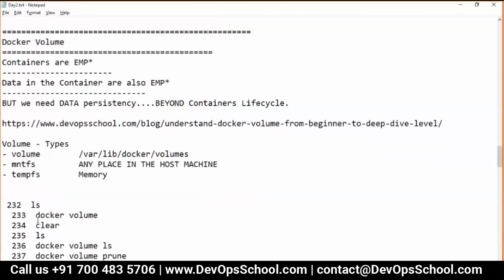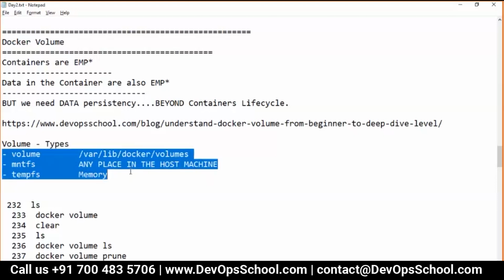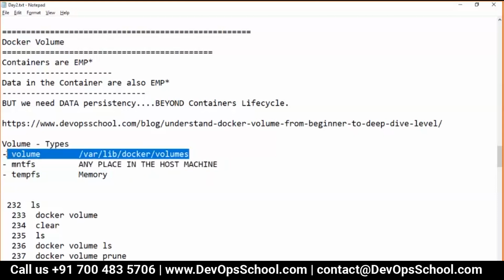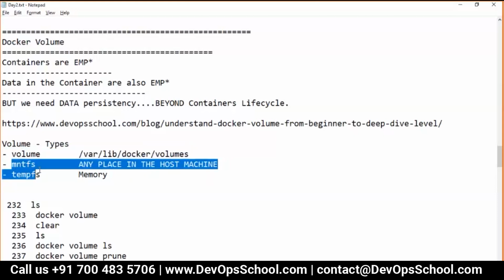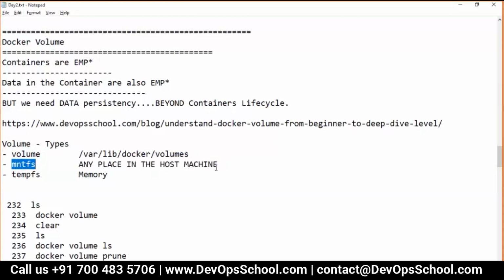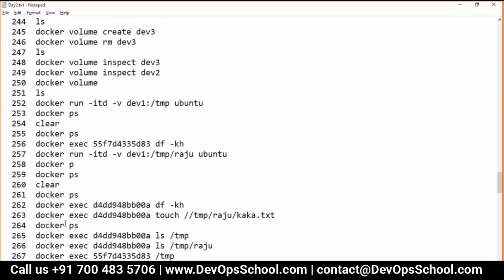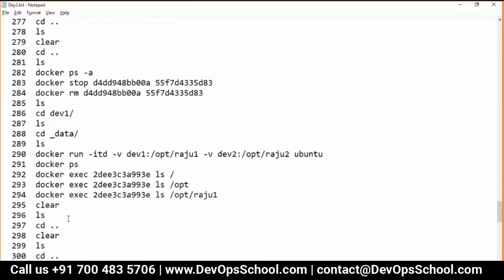Now you can store the volumes in memory also, but the data will be deleted as soon as the system is rebooted. But this data will not be deleted if the system is rebooted. Whereas if the system crashes, this data will be lost. Whenever you use this type of data, you should mount some external storage on the host machine, and you can store it over there. So these are the commands I ran and showed you in the demo.